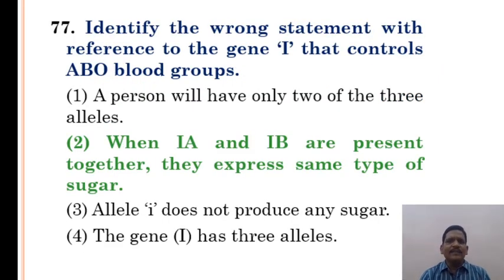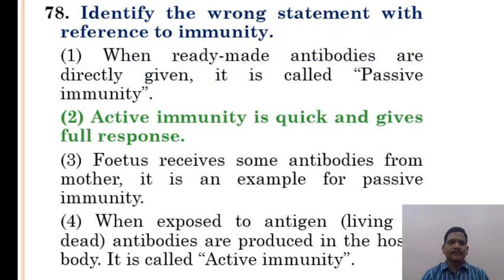Identify the wrong statement with reference to the gene I that controls ABO blood groups. Option 2 is the correct answer. Genes IA and IB are present together. They express the same type of sugars. Identify the wrong statement with reference to immunity. Option 2 is the correct answer. Active immunity is quick and gives full response.